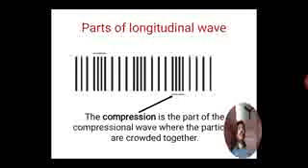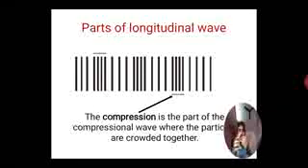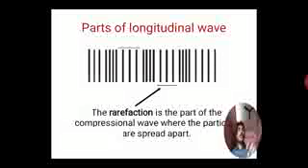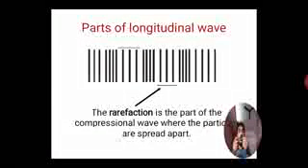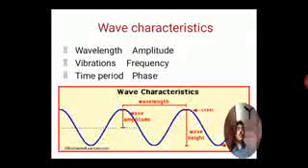Now, in a longitudinal wave, compression takes place when the wave is generated, as the particles vibrate forward and backward. The compression part of the wave is shown here, crowded at one place, and at another place, where the particles move away, the rarefaction takes place. A longitudinal wave is nothing but compression and rarefaction.